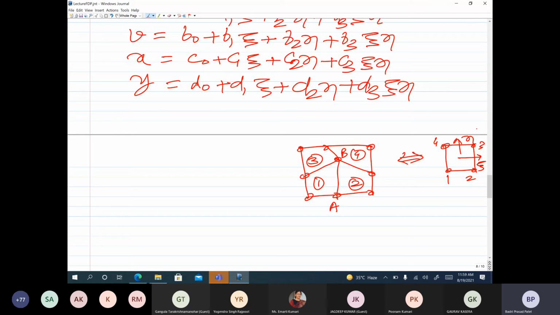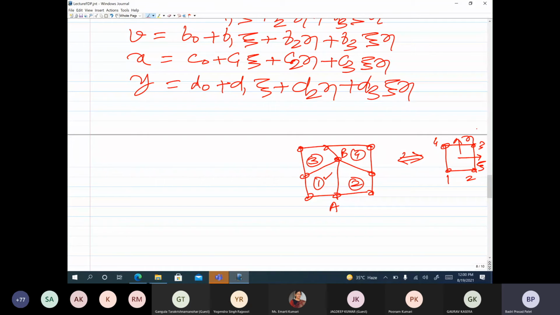When I move along AB within element 1, I will be moving along node 2 to 3 in the natural coordinate space, and there xi is constant. When I am moving along AB within element 2, the same line but belonging to element 2, I would be moving along line 1 to 4 in the natural coordinate space.